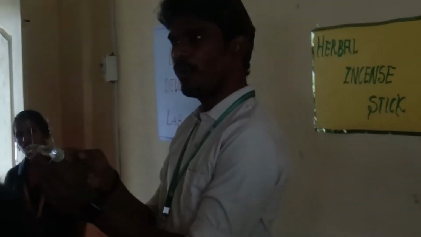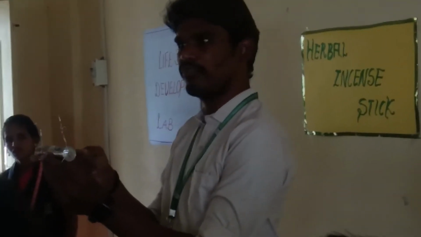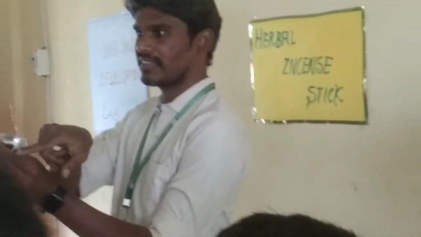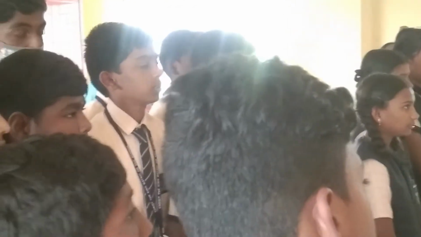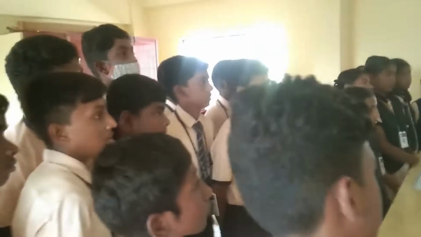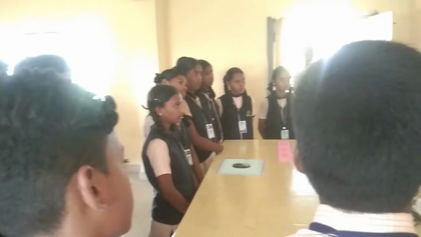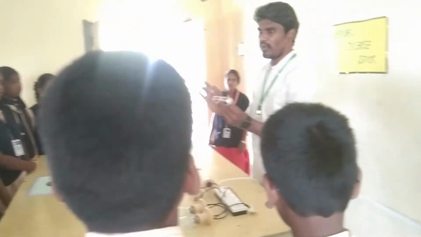Very good. Now what will happen to the electrons? The electrons will move from negative potential to positive potential. If anyone asks what current means, you should not say flow of electrons; say flow of charges.